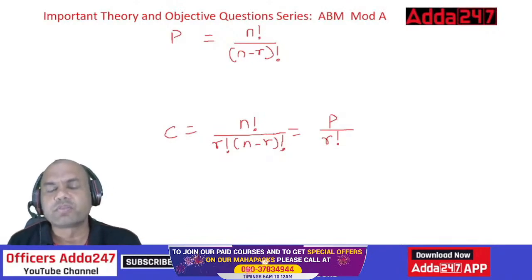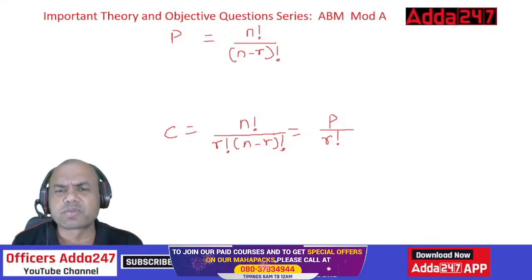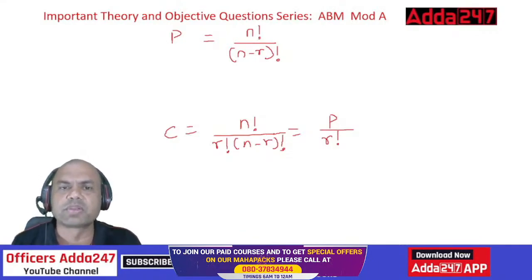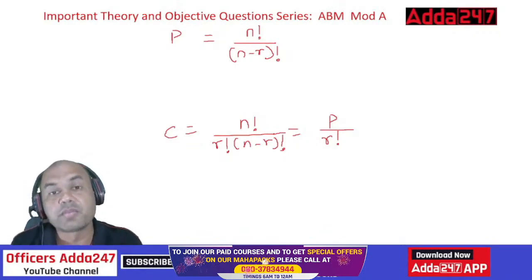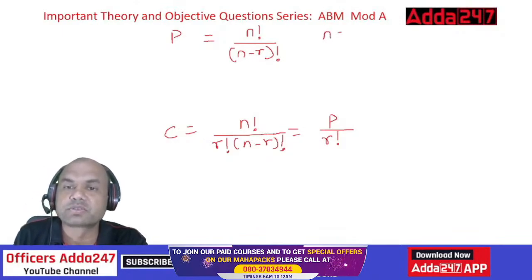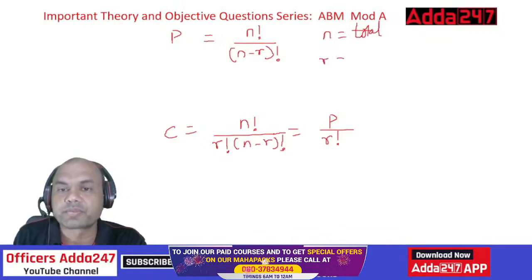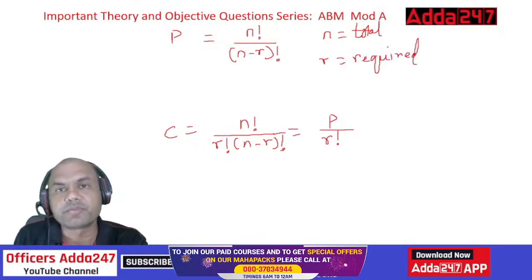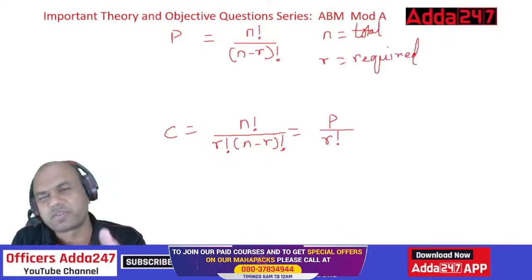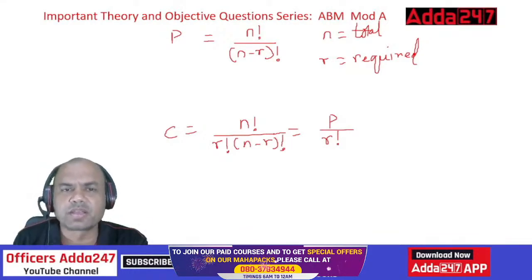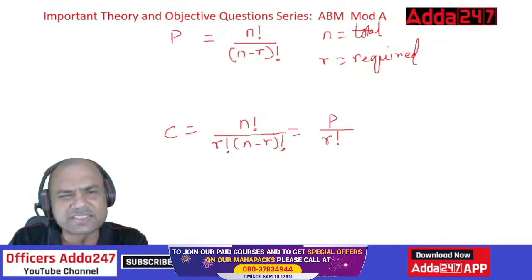While remembering the formula, always remember only one formula. You remember only the combination formula, or only the permutation formula. Anyone is okay. But remember what n is and what r is. N is always the total number of elements, and r is what is required. Always remember this: n is total, r is required. We'll see the examples now, and in the examples you will be able to note everything. Okay, let's see the example. That becomes easier.